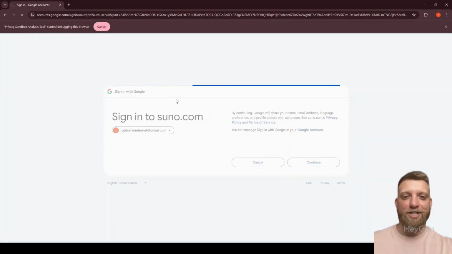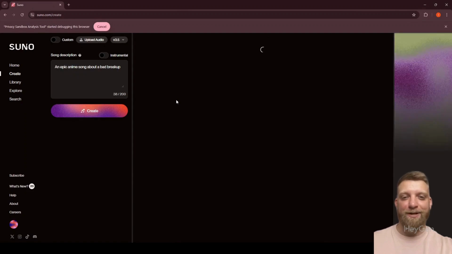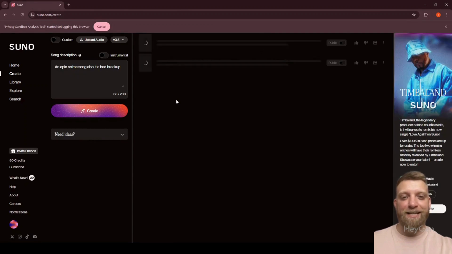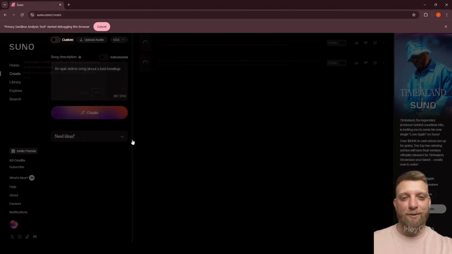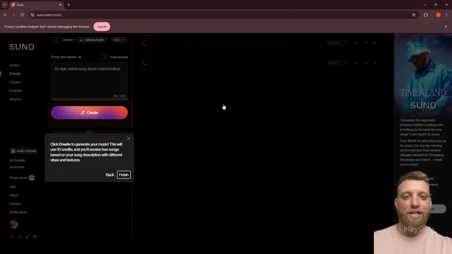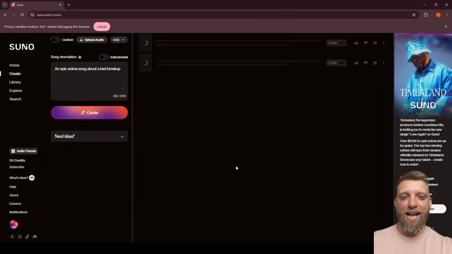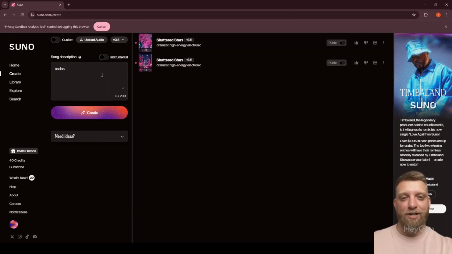There are plenty of options available, like Google, Apple, and more. After that, a page will load where you can start creating tracks. You'll also see a brief tour explaining the functionality of each switcher and field. In the song description, you can immediately start writing the description of the song you want to create. Also, pay attention to how many credits you have available. Each song costs 10 credits.